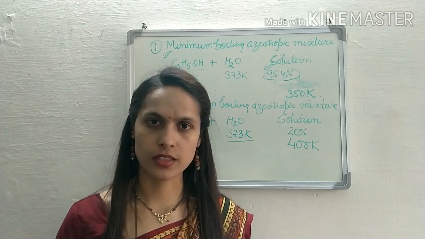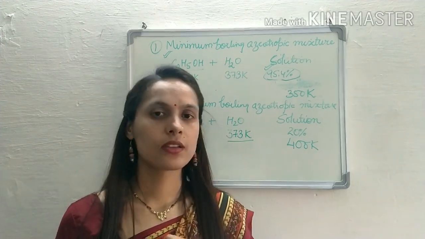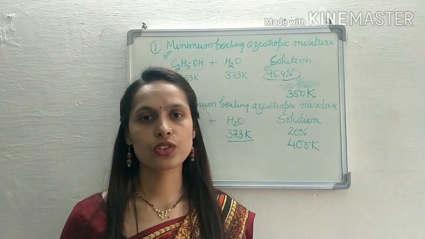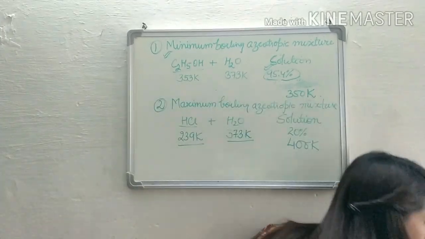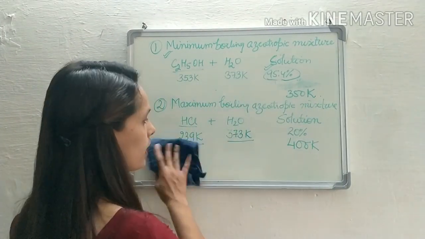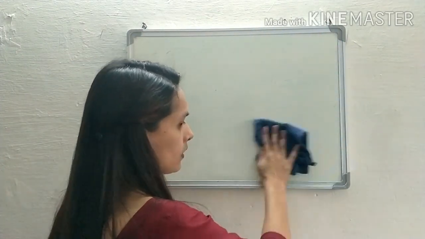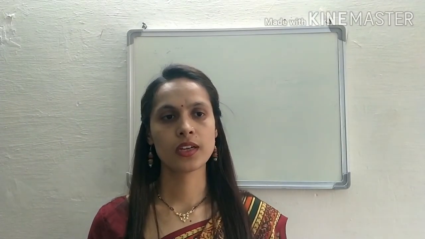So these are the topics which we had to study today: ideal solution, non-ideal solution and azeotropic mixture. I hope you all get to know what these solutions are. Now it's a favor for you: please learn examples of ideal solutions, non-ideal solutions, solutions showing positive deviation, negative deviation, and azeotropic mixtures with their boiling points and compositions.